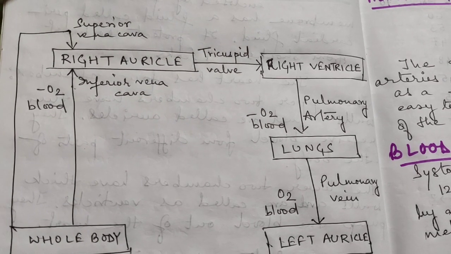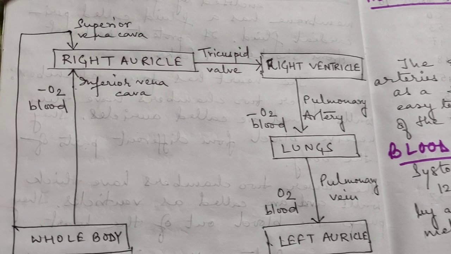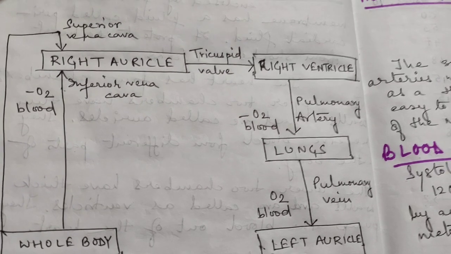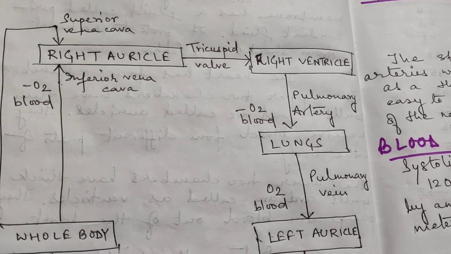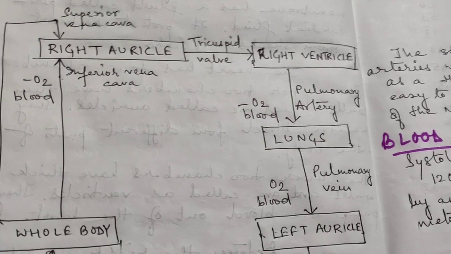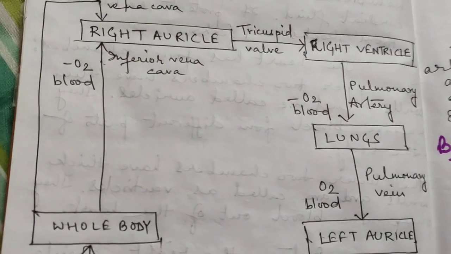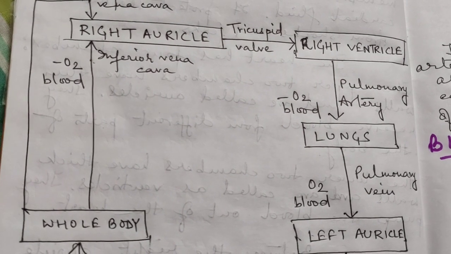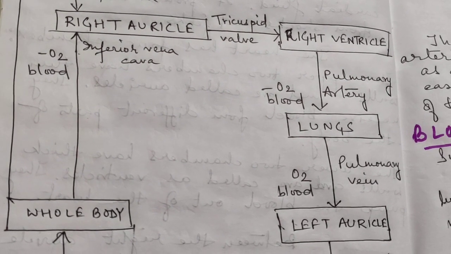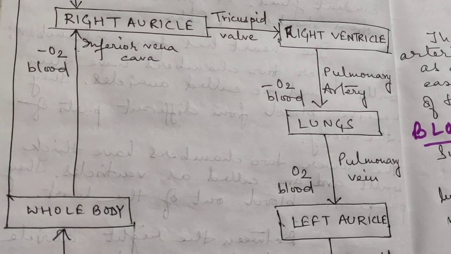From the right auricle, this impure blood goes to the right ventricle, and in between there is the tricuspid valve. From the right ventricle, the pulmonary artery carries the impure blood to the lungs for purification.